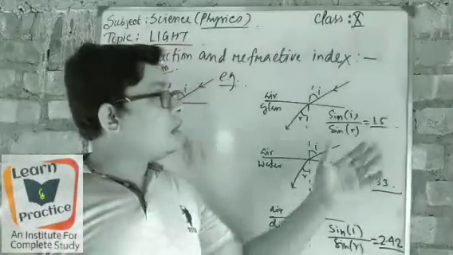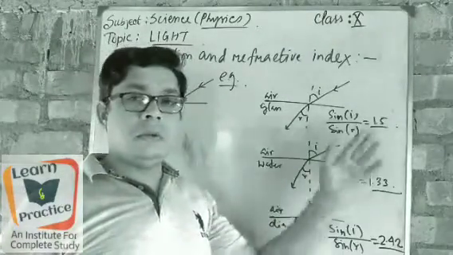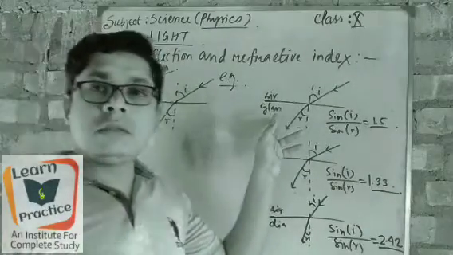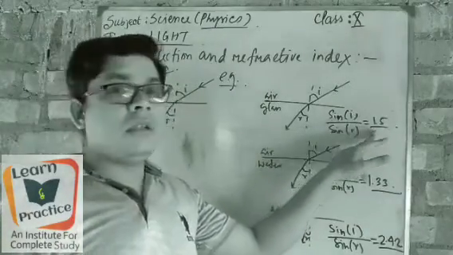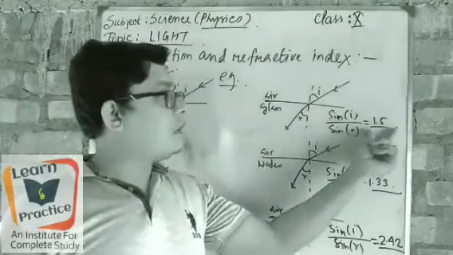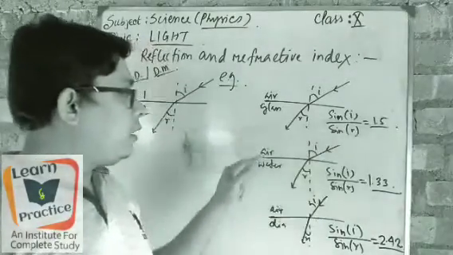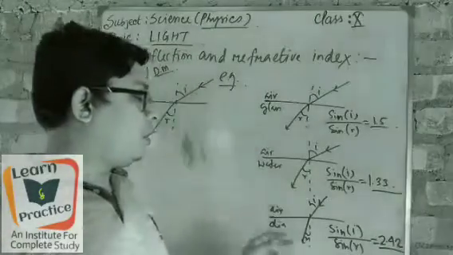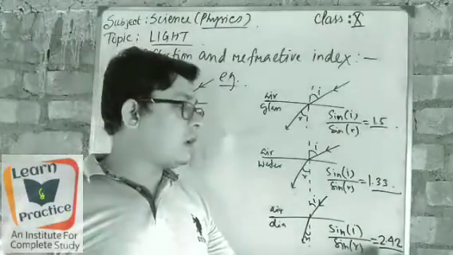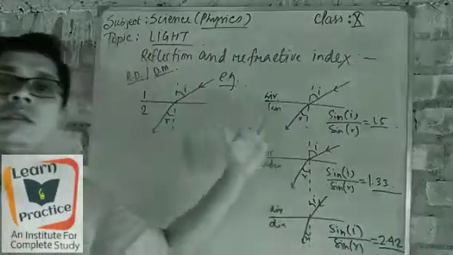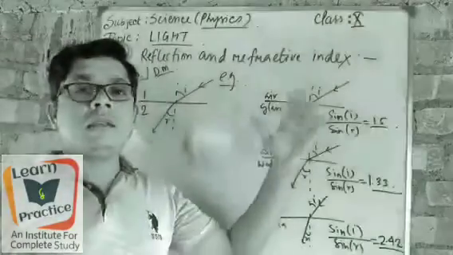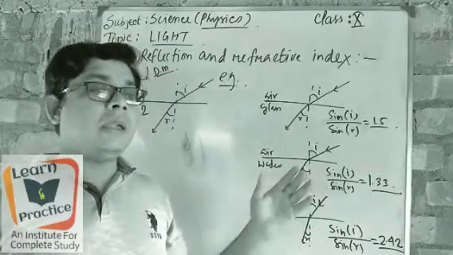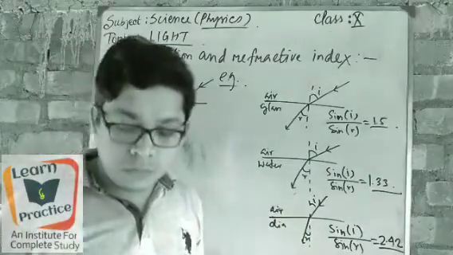So commonly you should memorize these numbers: when light passes from air to glass, the refractive constant comes as 1.5. Air to water, the constant number comes as 1.33. Then air to diamond, the constant number comes as 2.42. Okay, so in this way we can see how light bends through different media and what constant comes along with it, right?